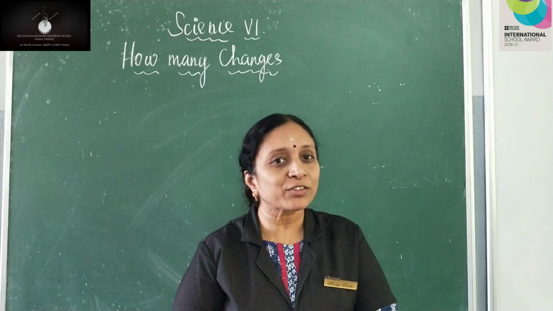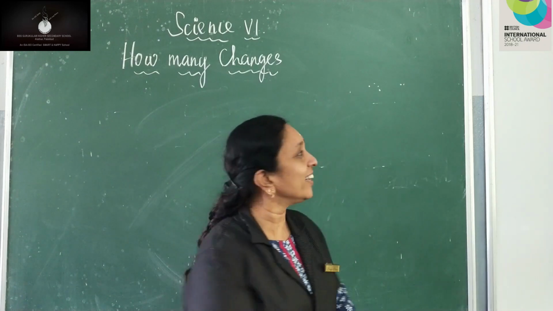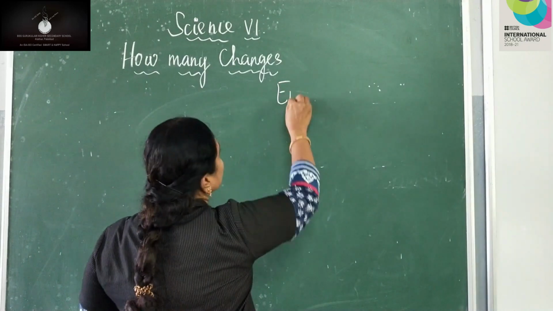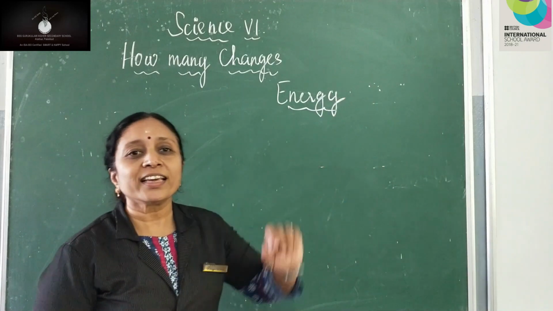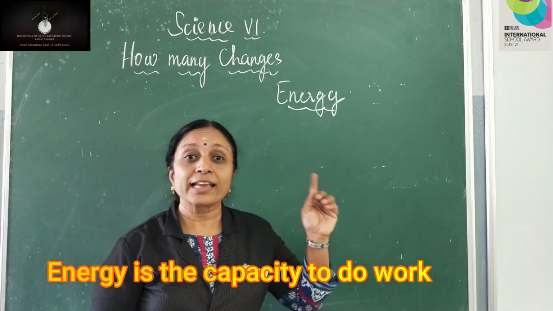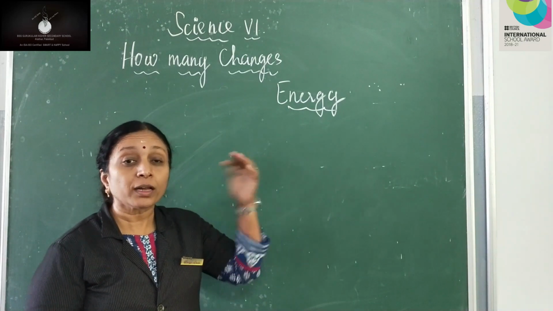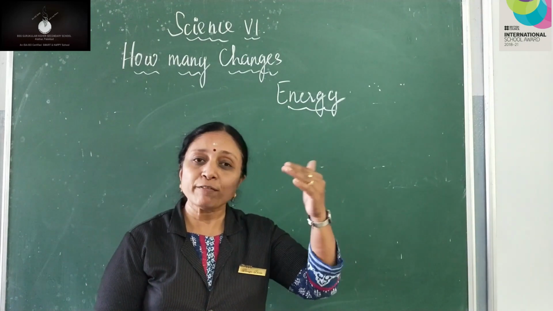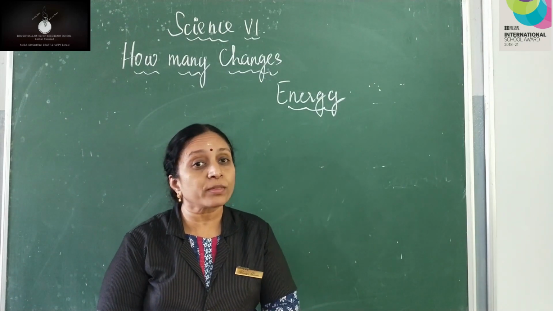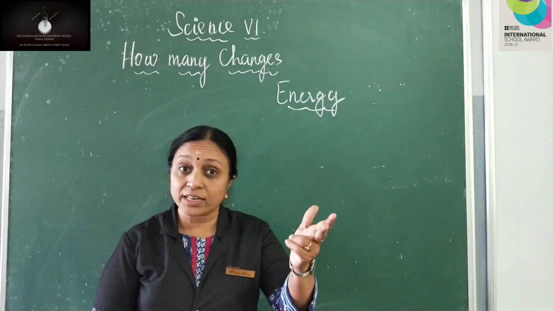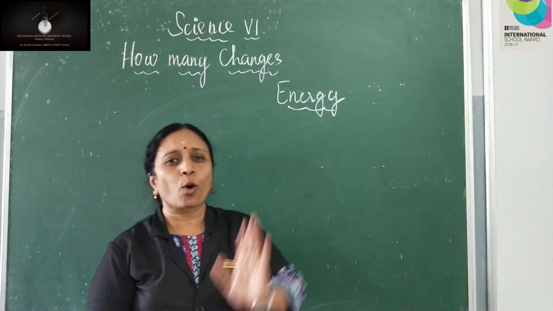Do you remember where we stopped? Yes, we were talking about energy. What is energy? Energy is the capacity to do work, right? What did we learn about energy? There are different forms of energy we analyzed. What were the energy forms? Heat energy, light energy, mechanical energy, chemical energy, and so on.